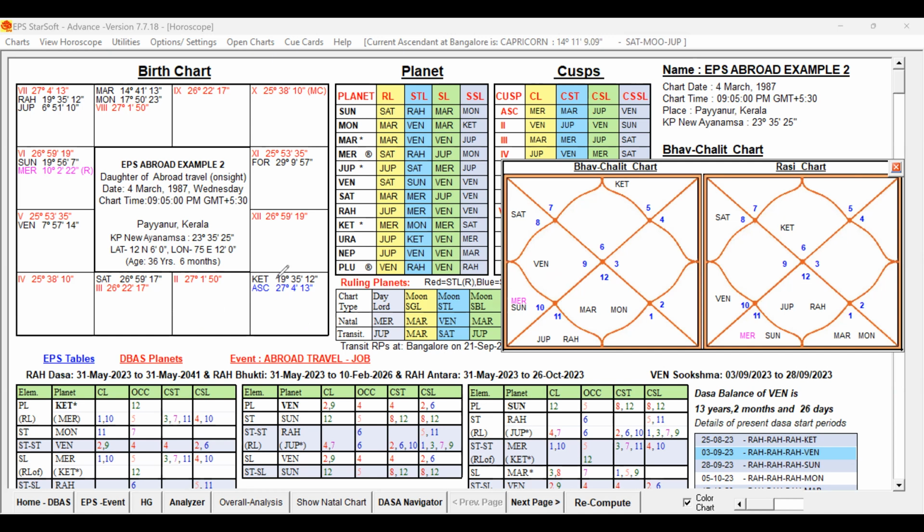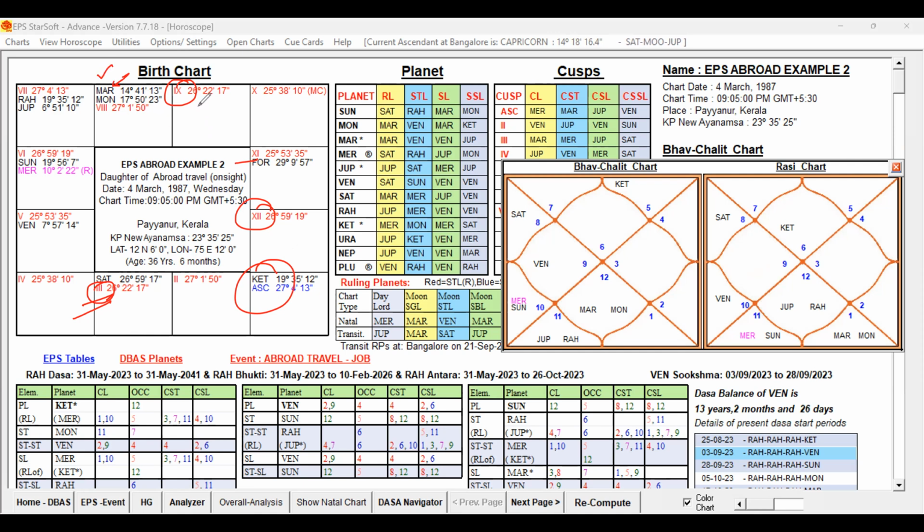You can see the Lagna is Virgo. The third cusp is falling in a Mars sign, the ninth cusp in the Taurus Venus sign, and the 12th cusp in the Sun sign. The third Lord Mars is conjoined with the 11th Lord and occupying the 7th house, which is fine.